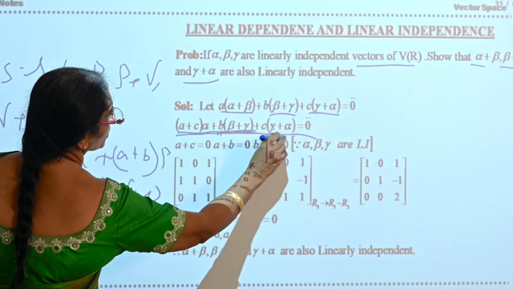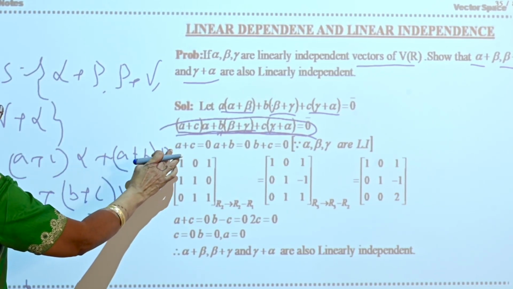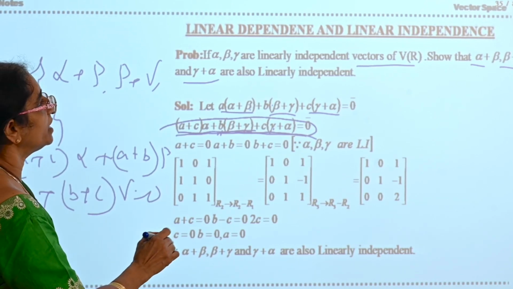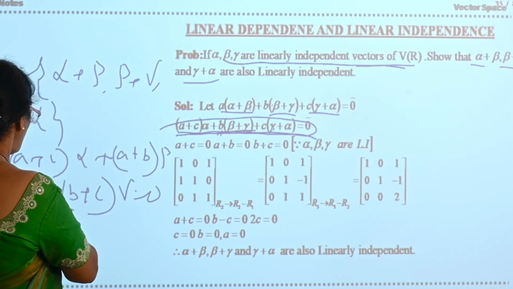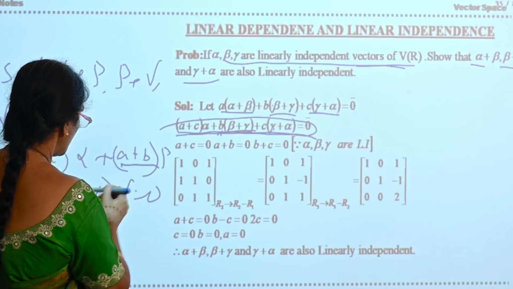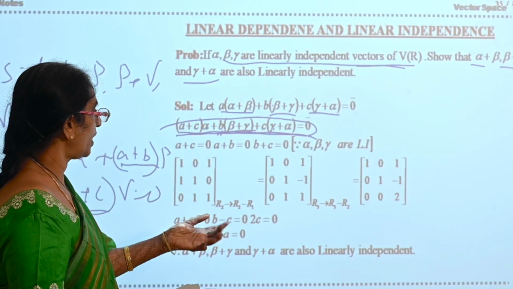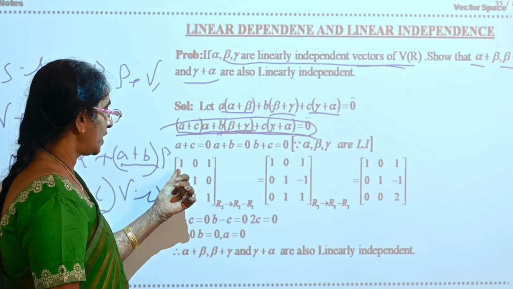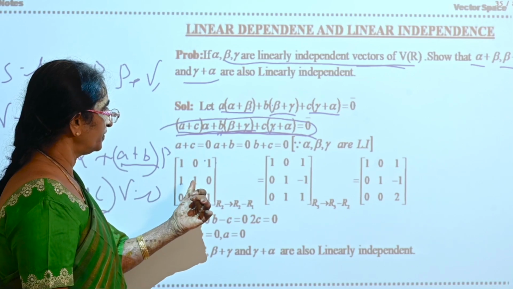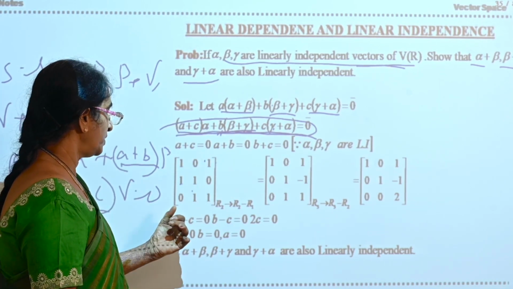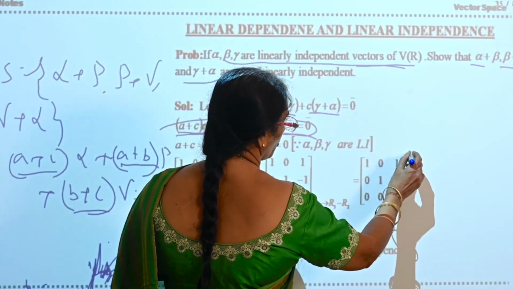If you arrange the terms like this, what are alpha, beta, gamma? It is a linearly independent set of vectors given to you. Therefore, you get a plus c is equal to 0, a plus b is equal to 0, b plus c is equal to 0. Arrange them in matrix form. The a coefficients are 1, 0, 1; then 1, 1, 0; then 0, 1, 1, and reduce it to this form by row operations.